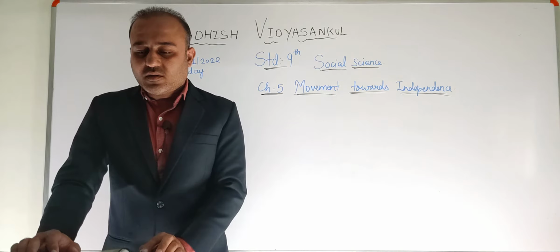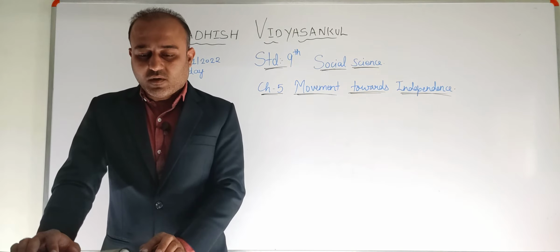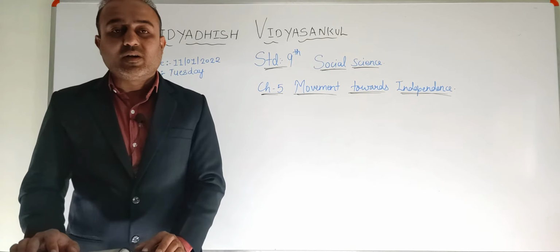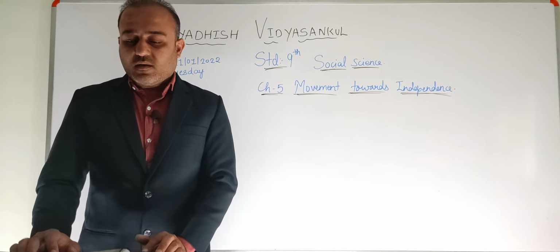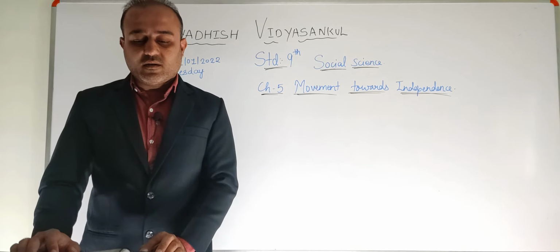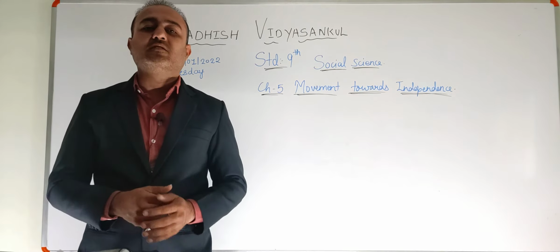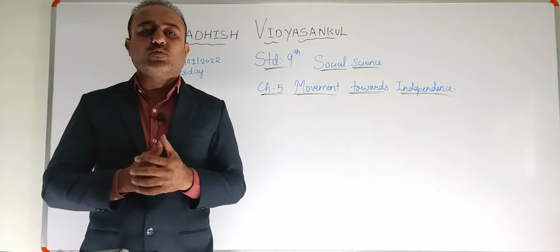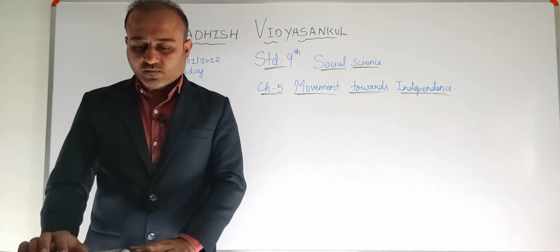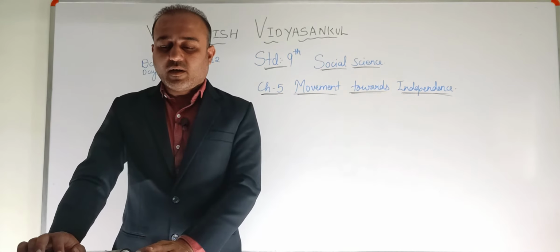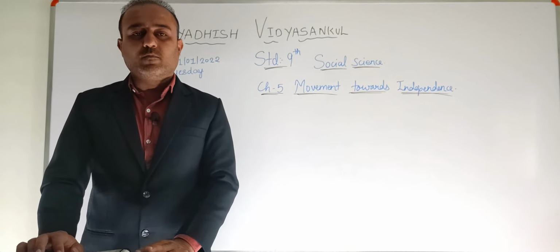The commission consisted of Sir John Simon and 7 other members. All of them were members of the British Parliament. There was not a single Indian as a member, right? So this was the major problem why the Indians opposed the Simon Commission. Indians recommended inclusion of Indian members.